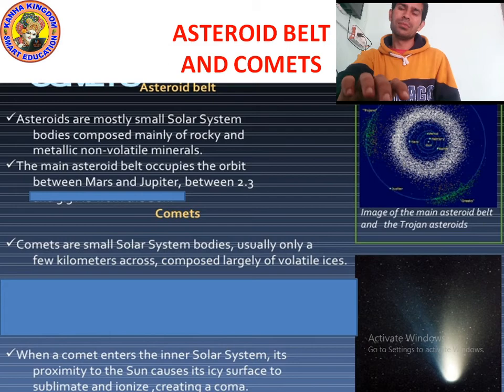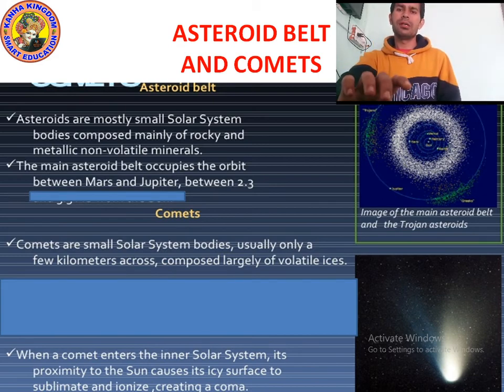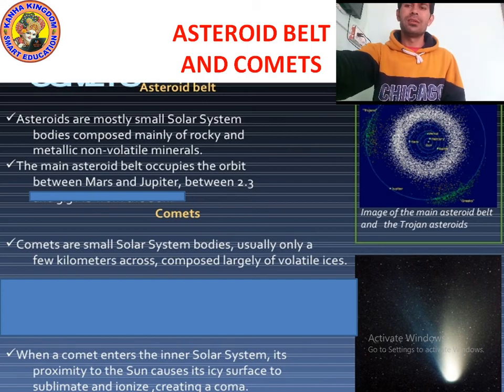And when a comet enters our solar system, its proximity to the sun causes its icy surface to sublimate. It starts burning and shining and ionizes. I hope you understood. Now let's move on to the next point.